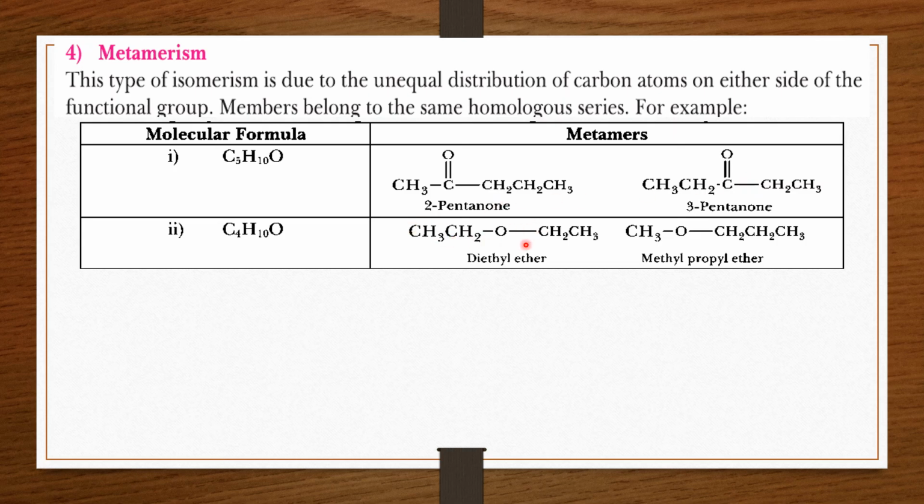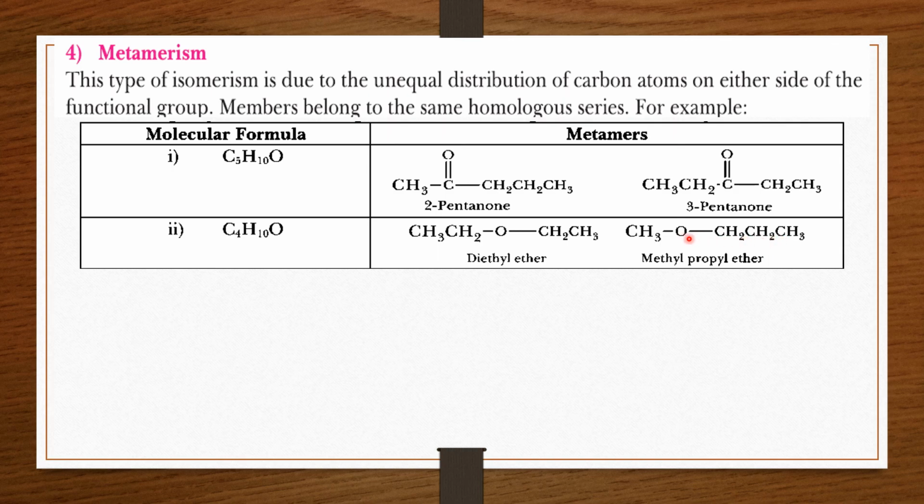The second case is the family of ethers. At one side of the oxygen atom an ethyl group is present, and on the other side also an ethyl group is present, diethyl ether. But in the case of methyl propyl ether, at one side of the oxygen atom a methyl group is present, and on the other side of the oxygen a propyl group is present.